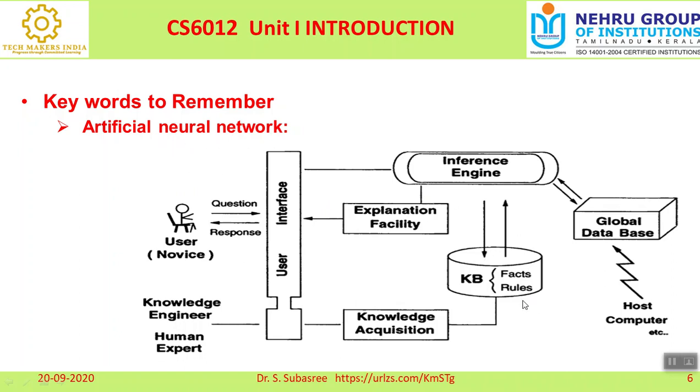For example, if sufficient information is not available in the knowledge base, it can be extracted from other databases also, the global database. That is also given as input to the inference engine so that the user will get a proper response. So this is the basic architecture of how this artificial neural network will function.